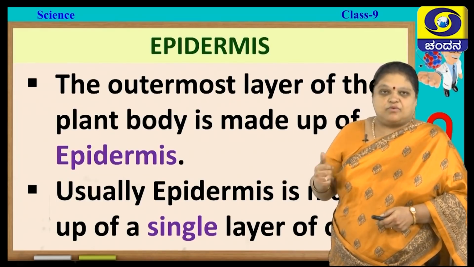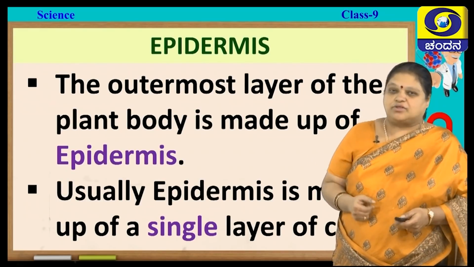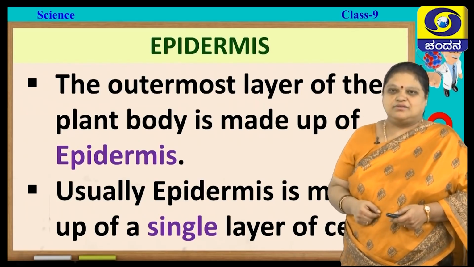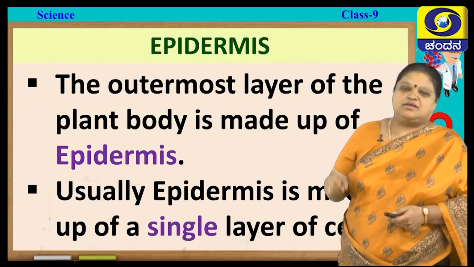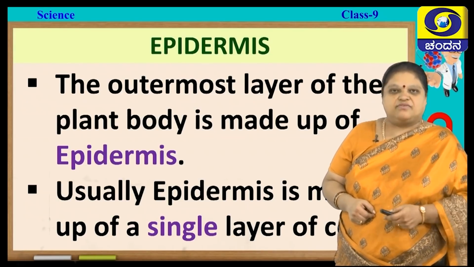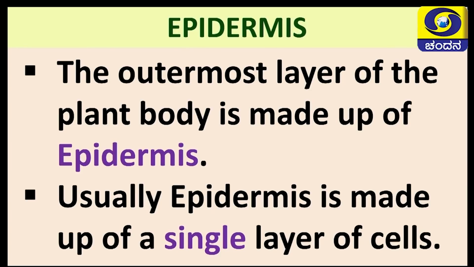Okay. Now, what is this? I want you to make note of all the points that I am telling you. So, please write down. So, what is epidermis? The outermost layer of the plant body is made up of epidermis. Usually epidermis is made up of a single layer of cells, but it is not necessary that it should always be single layered.